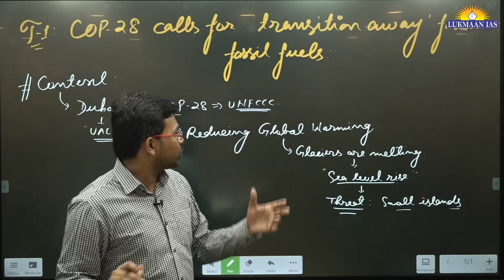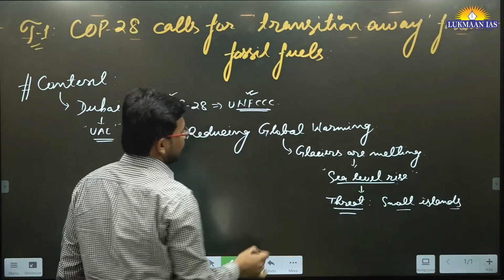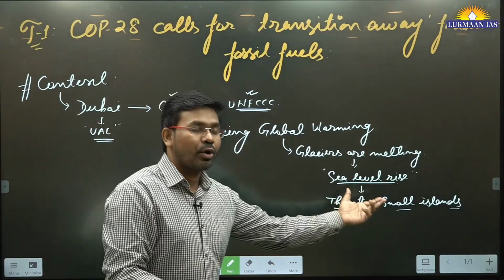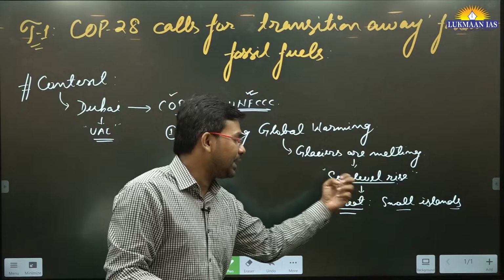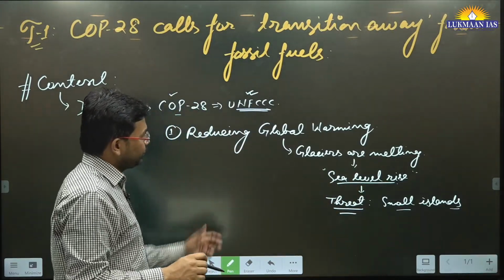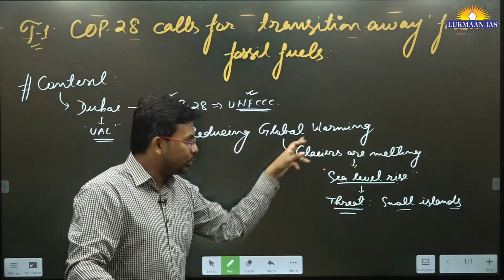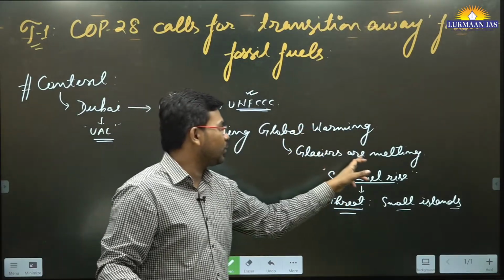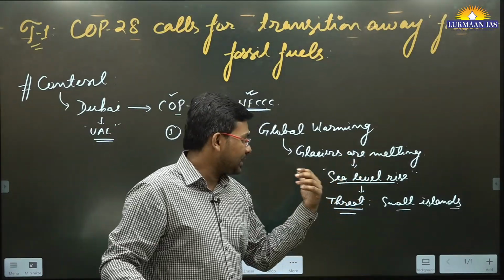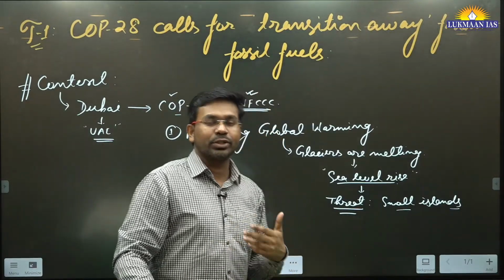When we talk about the Conference of Parties COP28 in UNFCCC, many countries are participating, and many of them are also small island states, right? Small island nations are participating. And when we talk about reducing global warming, we have understood why it is important: global warming is leading to glaciers melting, and because glaciers are melting, sea level is rising, and because of this, small island nation states are at the verge of submergence.